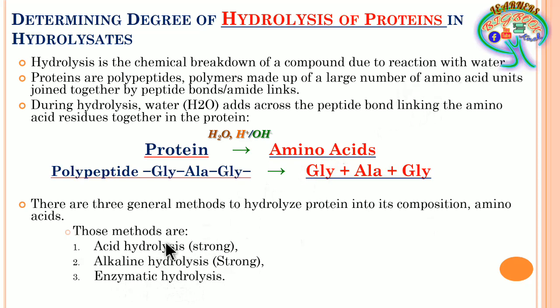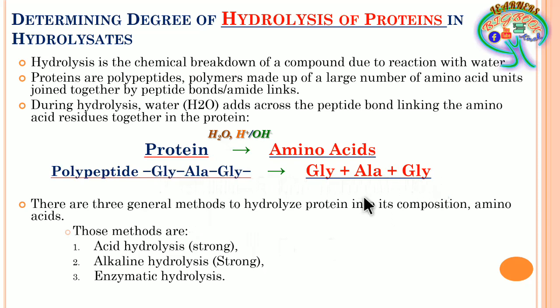In the sense, whichever hydrolysis is considered, the polypeptide is subjected to the water molecule, where water is introduced at the peptide bonds of the long chain proteins, and polypeptides will be broken into amino acids.